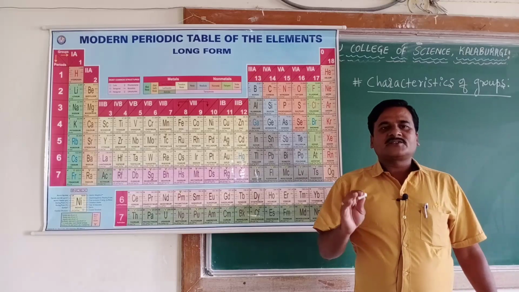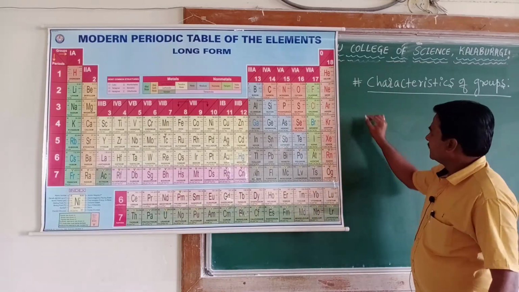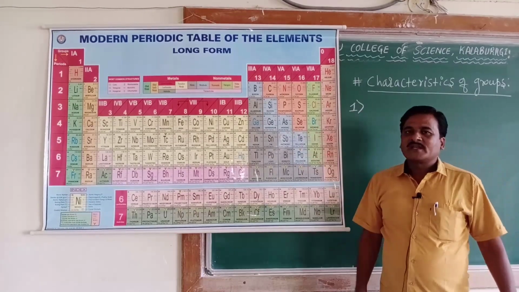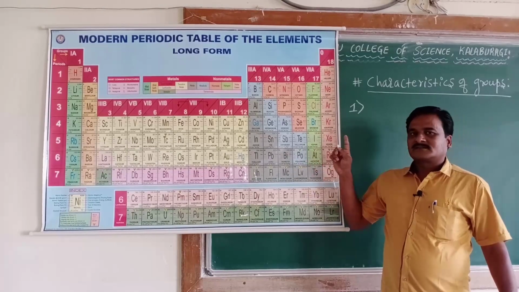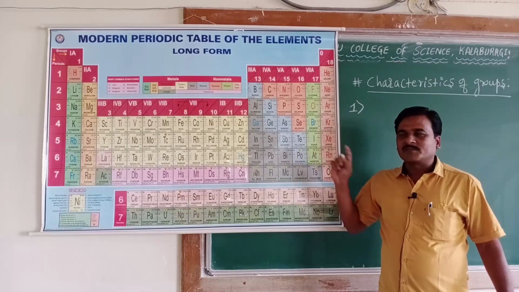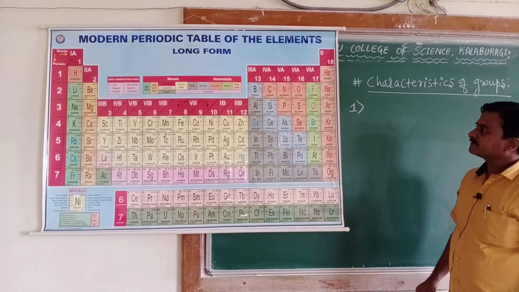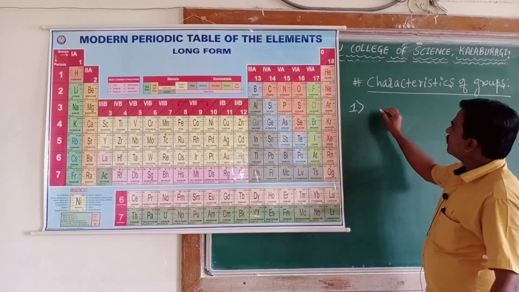Let's collect the few important characteristics of a group. First one, as we all know, there are 18 groups in the modern periodic table. Let's collect the important characteristics. Characteristic number 1: elements in a group